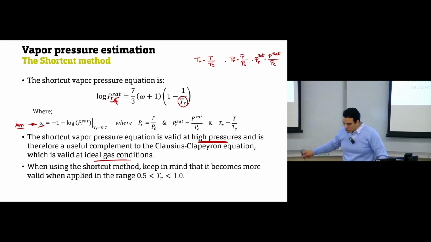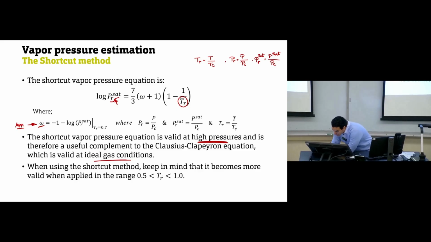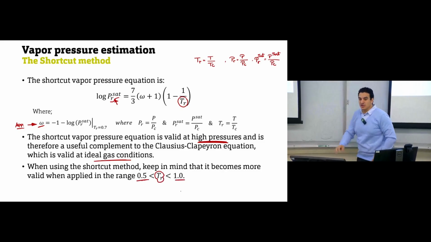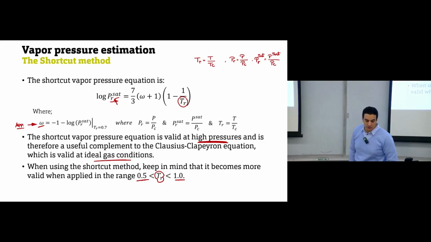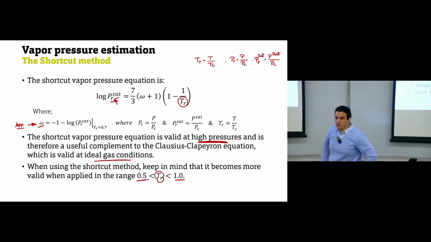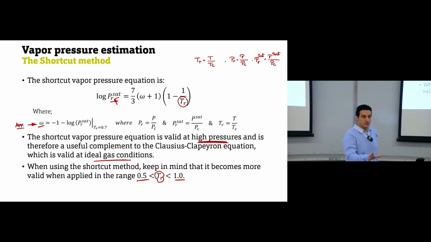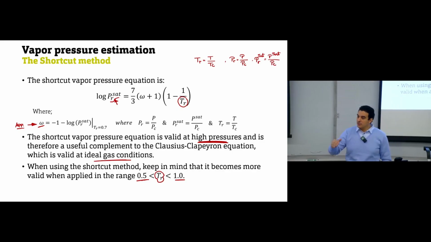One of the limitations of this equation is that it can be used only if T reduced lies within this range. Outside this range, you have some doubts about the accuracy of this equation. So again, so far we have two equations. The Clausius-Clapeyron equation is valid at low pressure, and it has some assumptions.